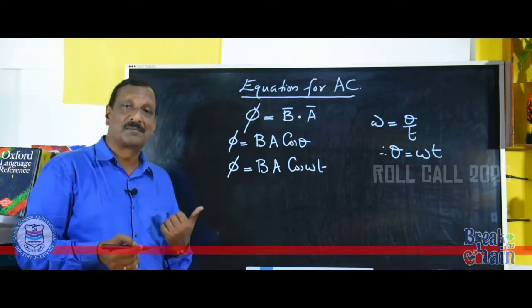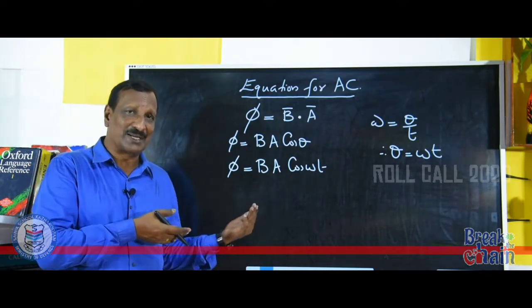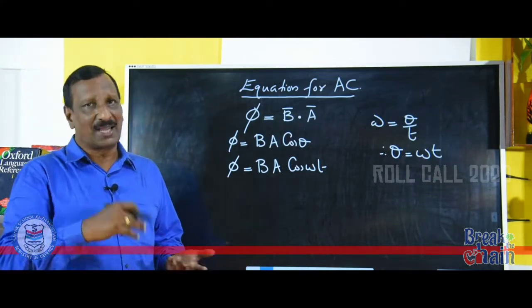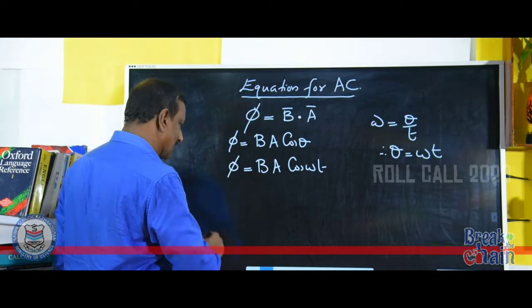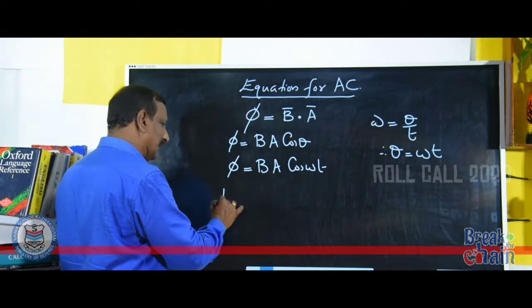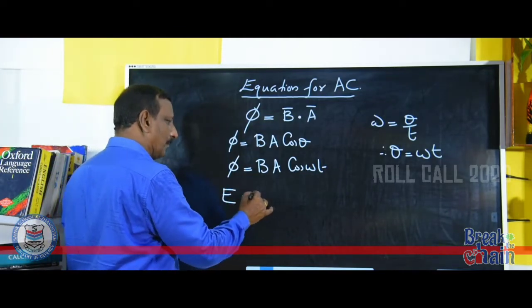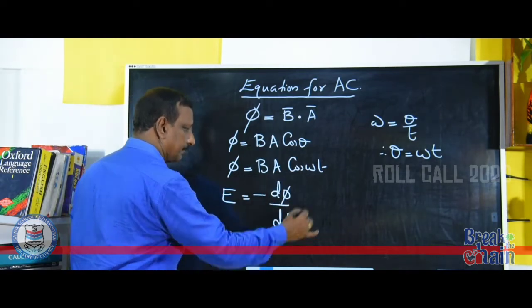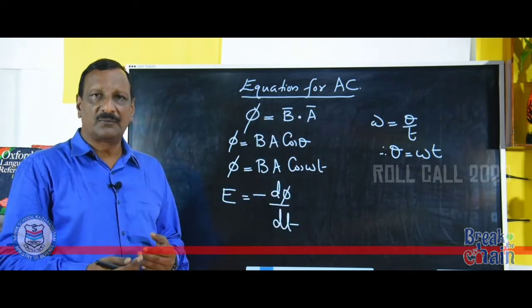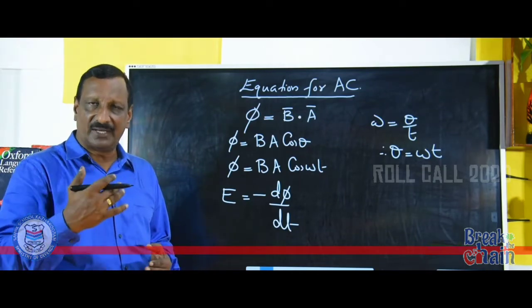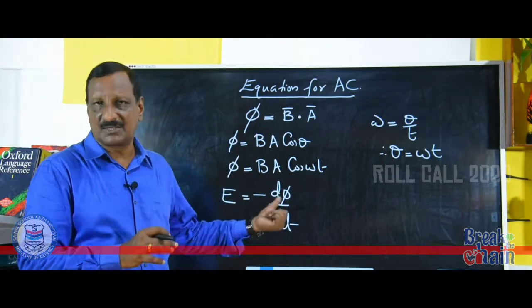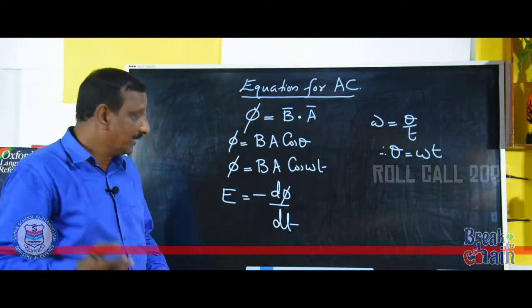Next, what is Lenz's law for induced EMF? This also you studied in the last chapter. According to Lenz's law, the induced EMF E is equal to minus d phi by dt. The negative of the first derivative of magnetic flux with respect to time is the induced EMF.